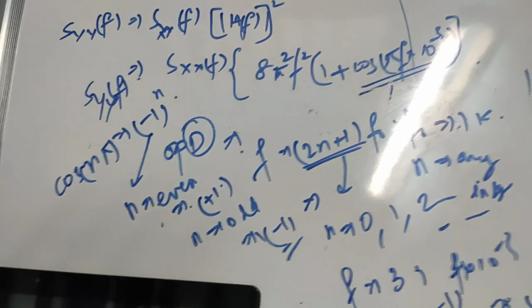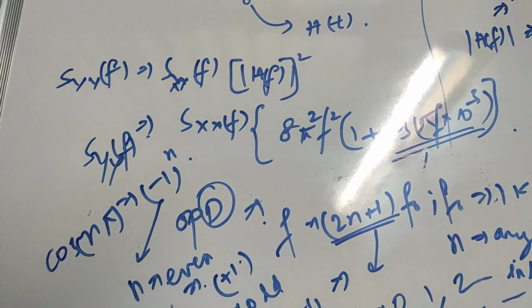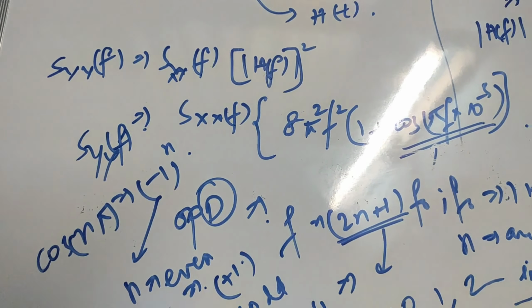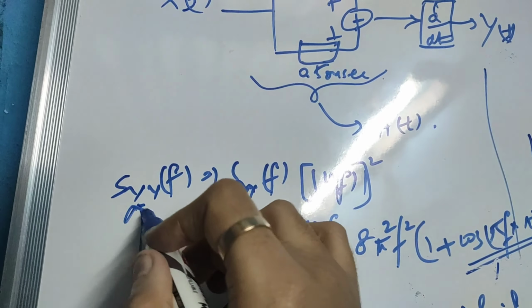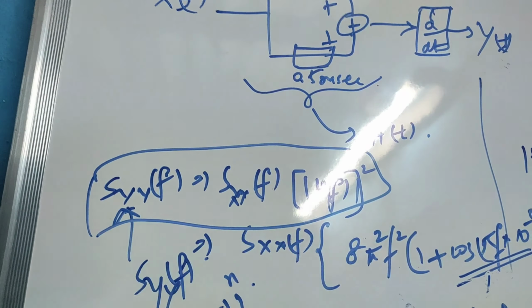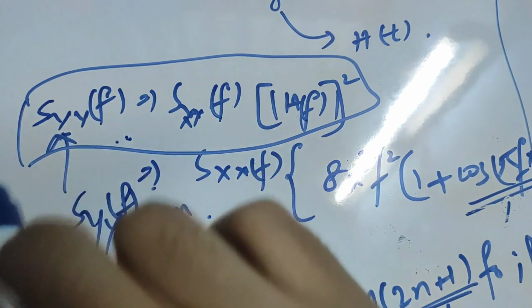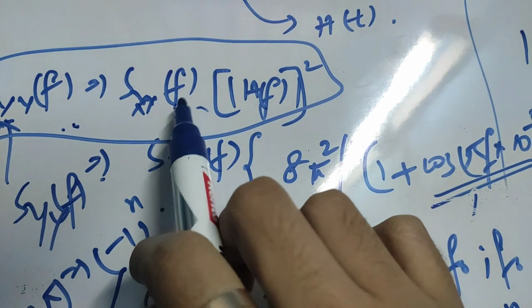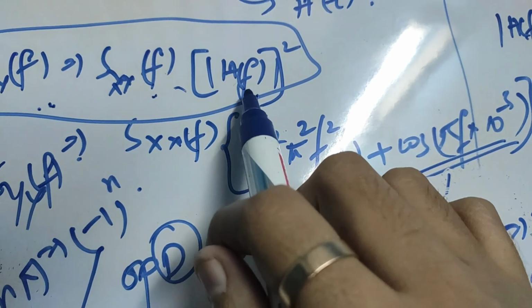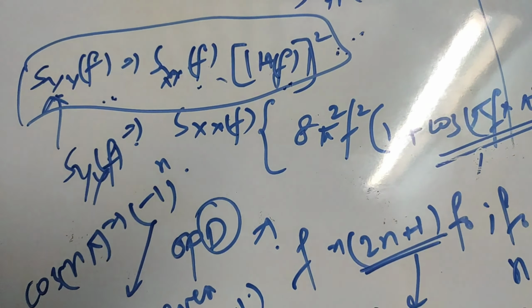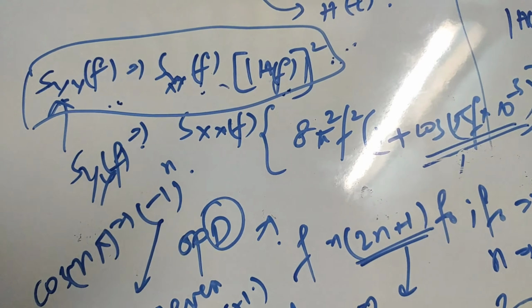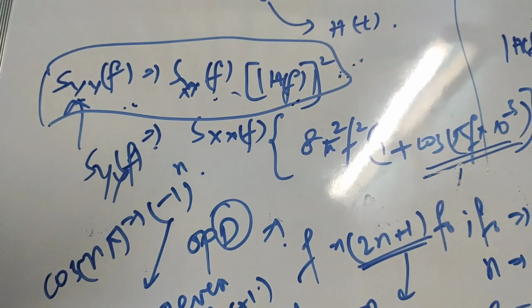So this was the concept, guys, for if you give a random process as an input to an LTI system. This is the main equation: S_y(f) is the output power spectral density, this is the input power spectral density, and this is the magnitude of the impulse response squared. This is the main equation, whenever you give an input that is a stationary, or basically wide sense stationary, random process.